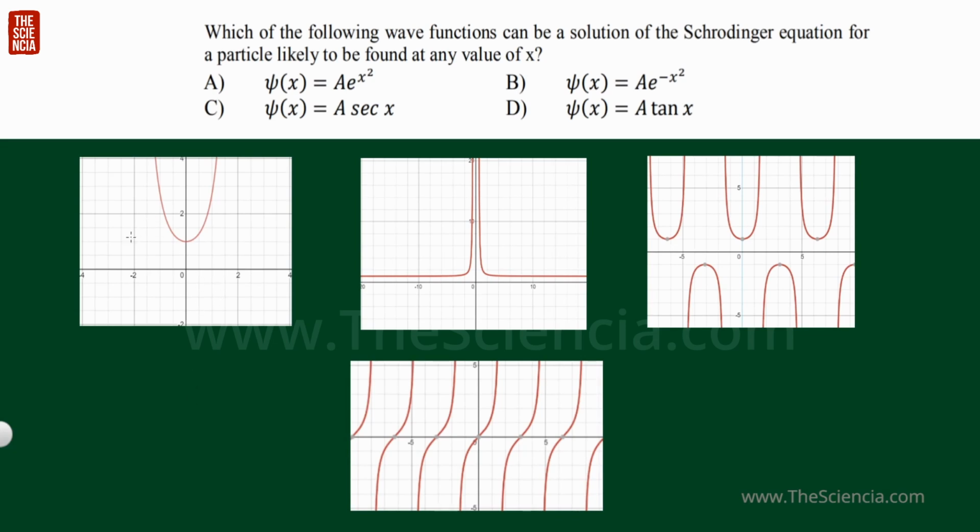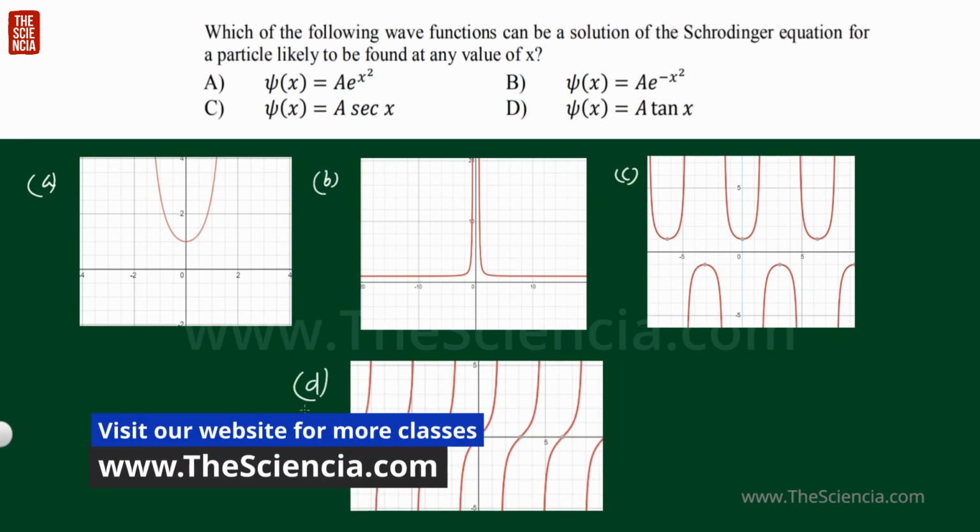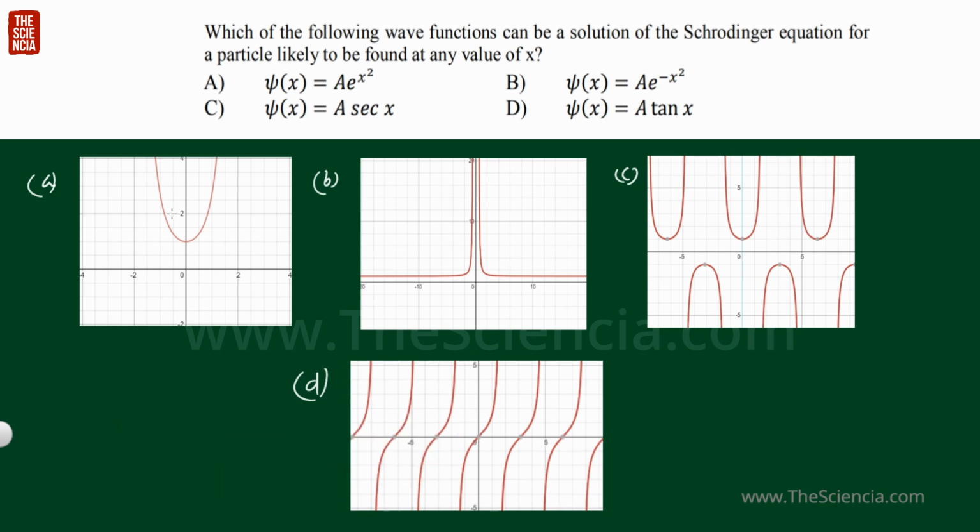Here these are the graphs corresponding to option A, option B, option C and option D. Here the question is to find a possible solution of the Schrodinger equation for a particle, right? So for the first option, the particle can be a bounded particle, so it can oscillate in between these two boundaries, right?